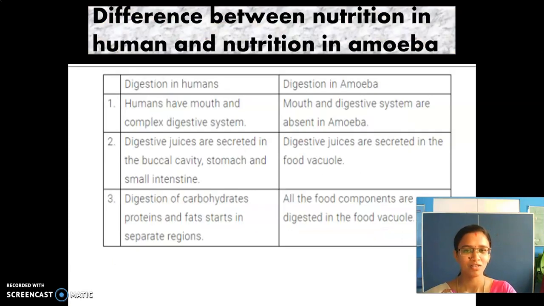Okay. So, what is the difference between digestion in human beings and digestion in amoeba? Human beings have a mouth, but amoebas do not have any mouth. In human beings, we have digestive juices, but in amoeba, only the food vacuole is used for digesting the food. And the digestion of carbohydrates, proteins, and fats in human beings takes place at different levels. But in amoeba, all the processes take place together inside the food vacuole.